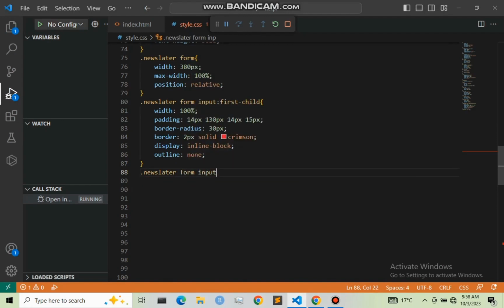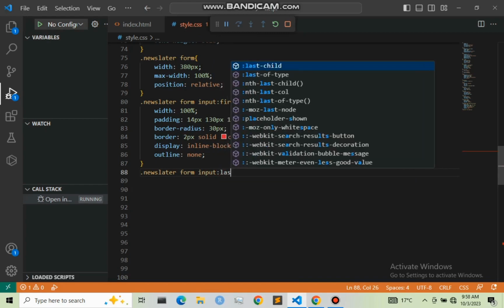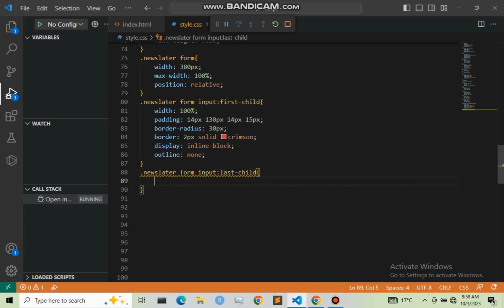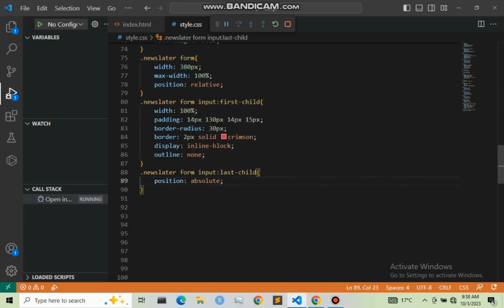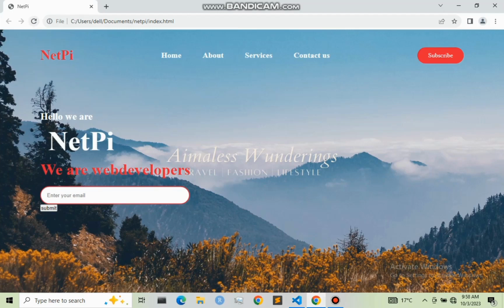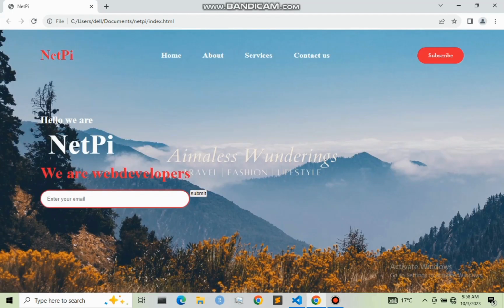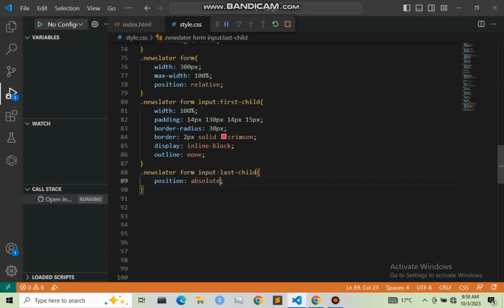But now we are designing our last child, and the position I want it to be absolute, so for it to be on the same line with our first child. So let me refresh it. As you can see, the submit button has moved from down here to up here.